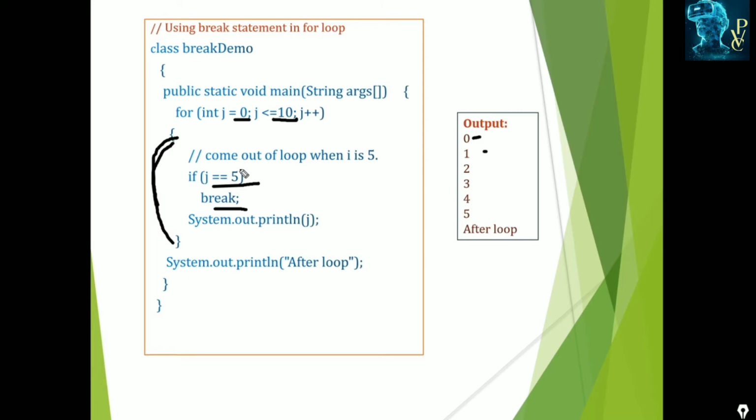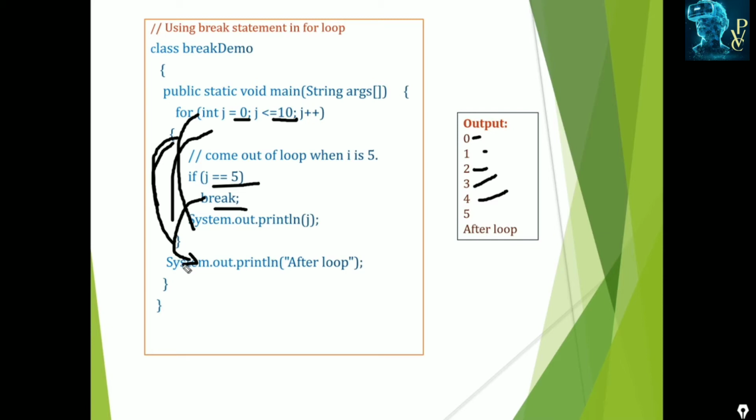Is 2 equal to 5? No, and it displays 2. After that j becomes 3, and it continues: 3 displays, 4 displays. When it is 5, it breaks.